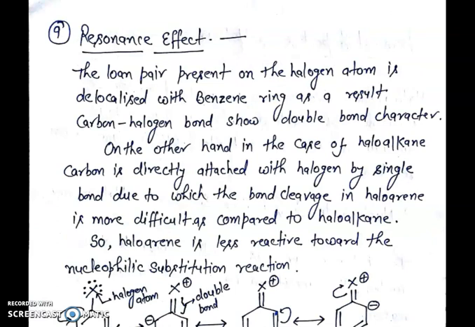First, resonance effect. The lone pair present on the halogen atom is delocalized with the benzene ring. As a result, the carbon-halogen bond shows double bond character. On the other hand, in the case of haloalkane, carbon is directly attached to halogen by a single bond, due to which the bond cleavage in haloarene is more difficult as compared to haloalkane. So, haloarene is less reactive toward the nucleophilic substitution reaction.